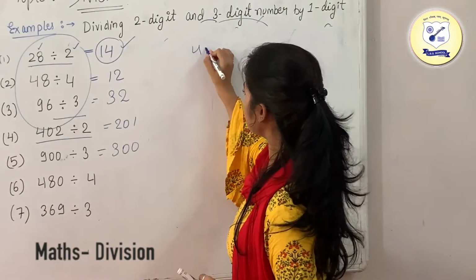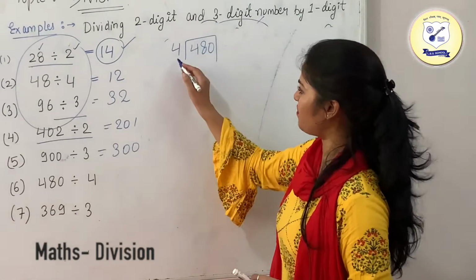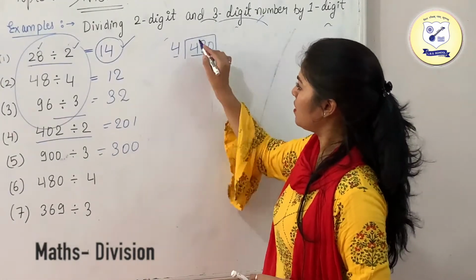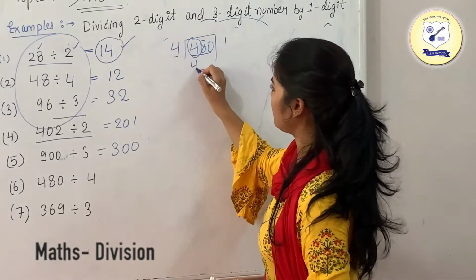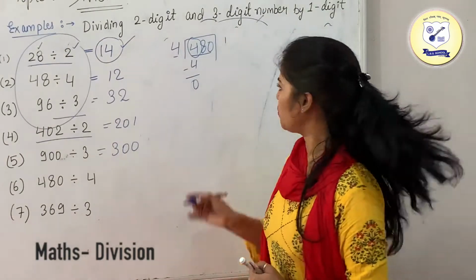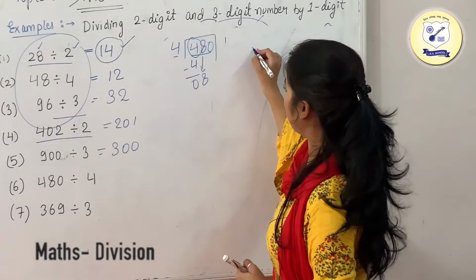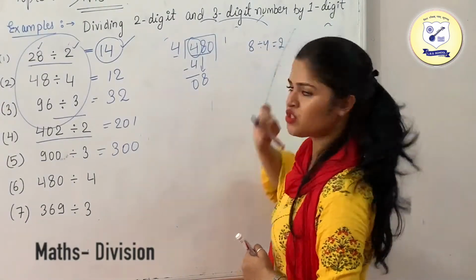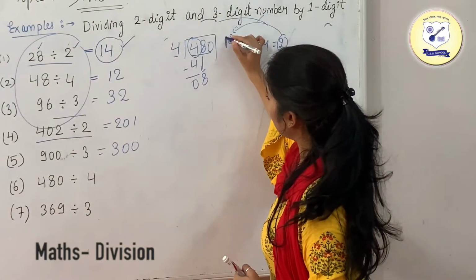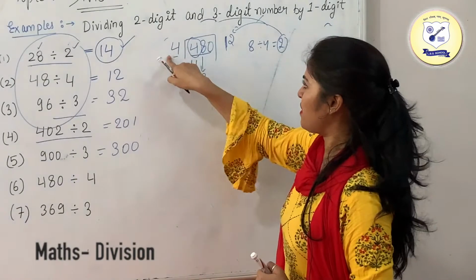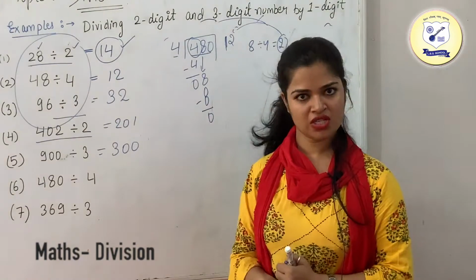Now the next example is 480 divided by 4. As you can see, we are having 4, we need to divide it with this. The first digit is divisible by 4, since this is equal to 4, so this is going to be 1. Now subtract it, 0. Now just take 8 downwards. If you are dividing 8 by 4, this is going to be equal to 2. So we will put this 2 in the quotient. 8 divided by 4 is going to be 2. 4 2s are 8. Write it down here and then subtract the numbers, which is 0.